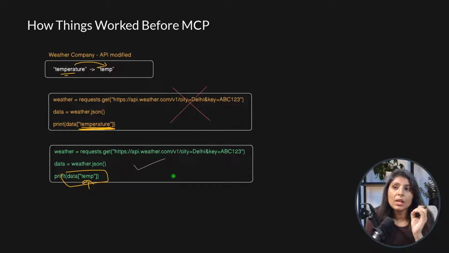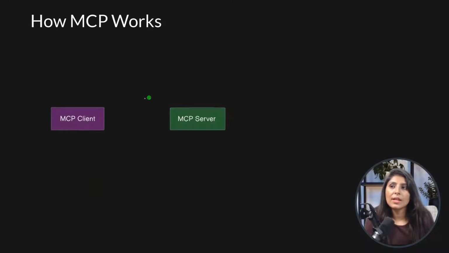Now let's see how this problem is handled using MCP. So let's start with understanding what an MCP client is and what an MCP server is. The MCP client will always work on your machine, meaning the machine where you are creating the agent. We are building the agent, right? We are making some agentic AI app. Over there, we create agents. So this MCP client will always be on that machine where your agent is, which you are building.